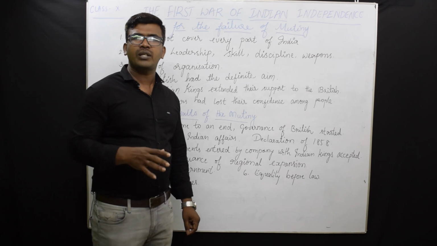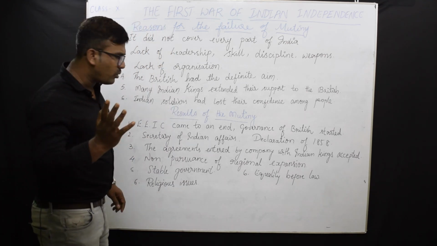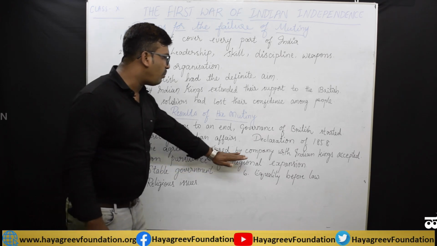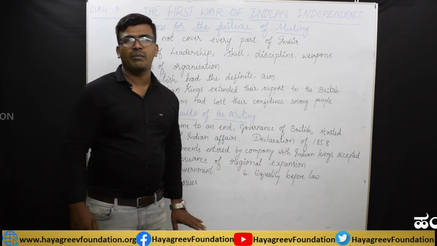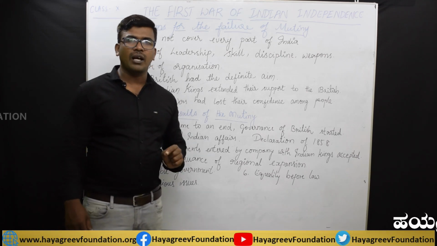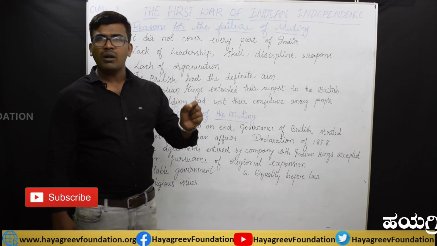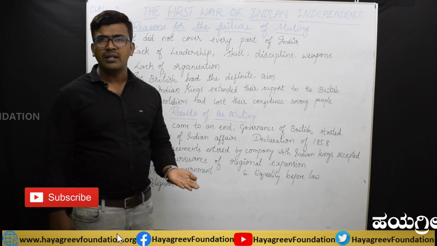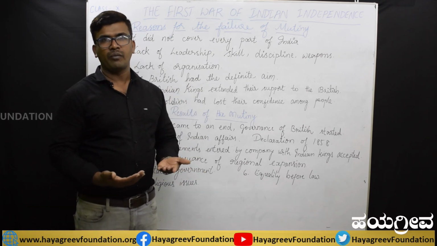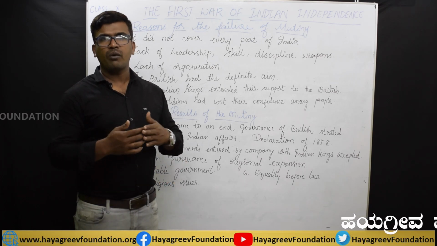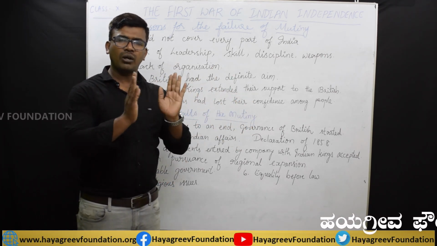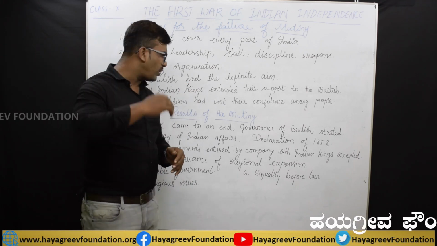So these declarations are very important. What are those declarations? The first one is, the agreements entered by the company with Indian kings were accepted. When the English East India Company came to India, in the beginning days, whatever agreements they had signed with the Indian kings, they said they are going to accept that. Understood? That means we are going to make trade and we are not going to give trouble for you. Like this, whatever agreements they had made, they accepted.